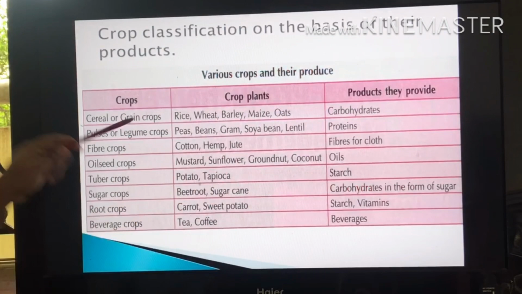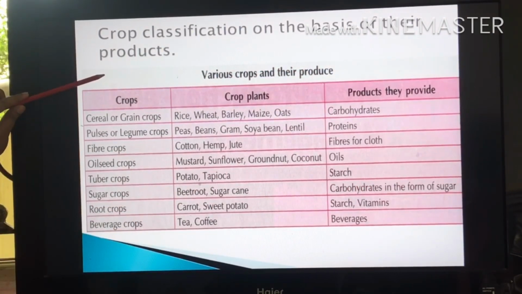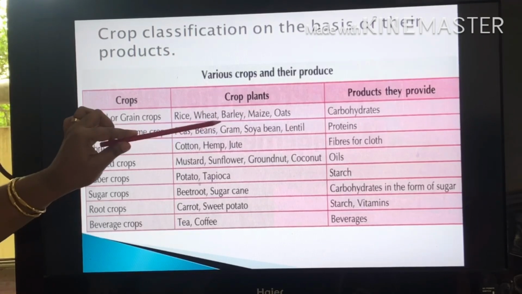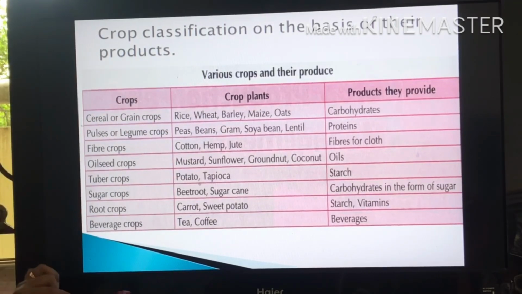Draw this table also in your science notebook: crops, crop plants and products they provide. Write these 3 pages in your notebook and learn. That's your homework. Thank you.